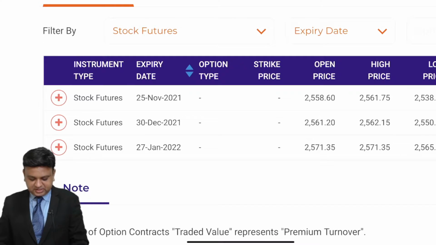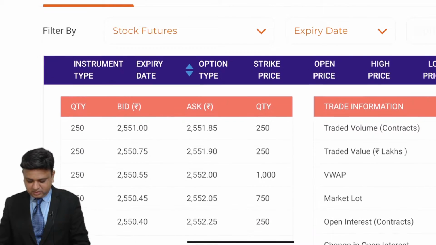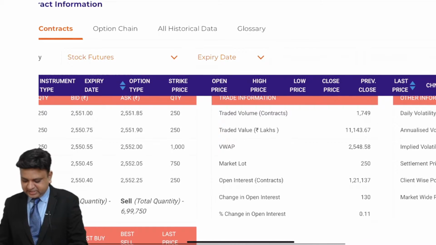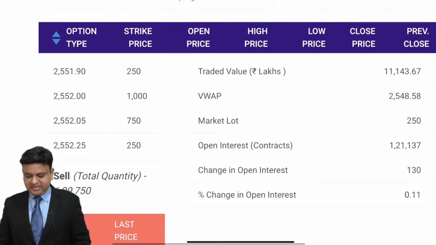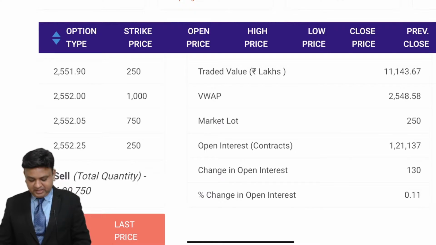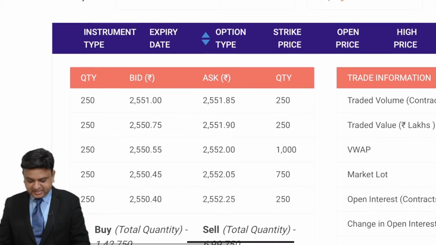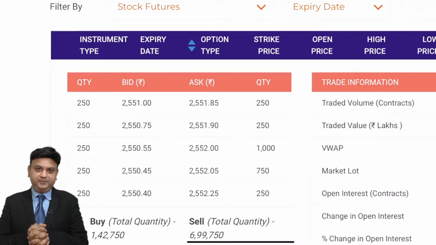So going to the 25th of November, in that the order book. Before we see the order book, you can see that there is a term which they have provided over here, market lot, that is 250. What does that mean? It means that you can do the transaction for 250 shares or in multiples of that only, not otherwise. The second is that over here there is an order book which I think is important for you to understand.